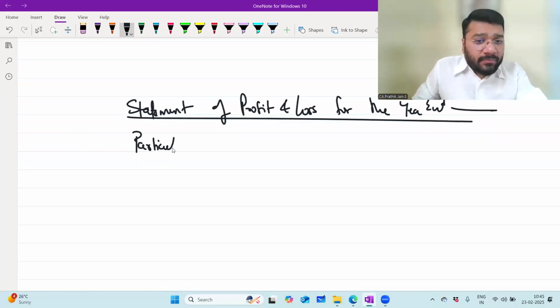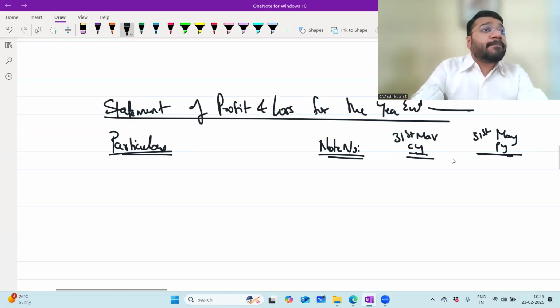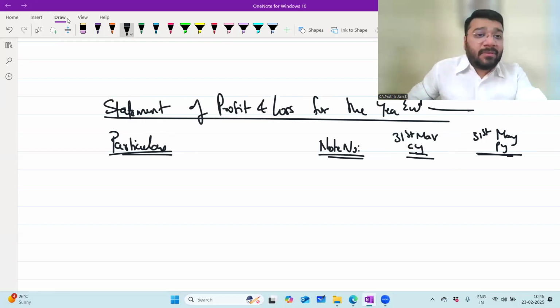Particulars. Very good. Then note number, 31st March, whatever it is, current year. 31st March, whatever is the year, previous year. Sorry, Y and R got interchanged. Not my mistake, pen mistake.